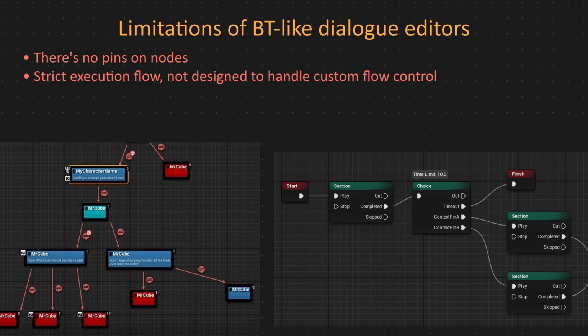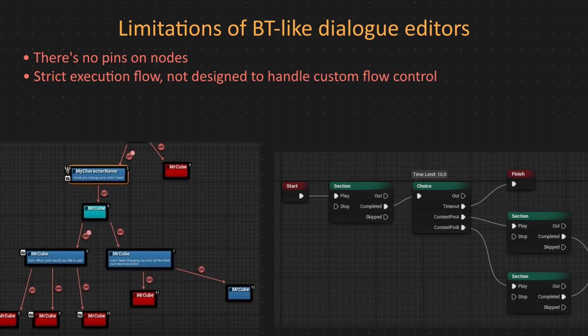Let's say you have a time-limited choice in dialogue and the player didn't choose anything. You could have a special output on the flow node, like this timeout pin, that would allow writers to handle such a situation any way they want. In my opinion, this is a much better way of handling complex dialogues. In these behavior tree inspired graphs, flow conditions are hidden in node properties or in the wire properties.